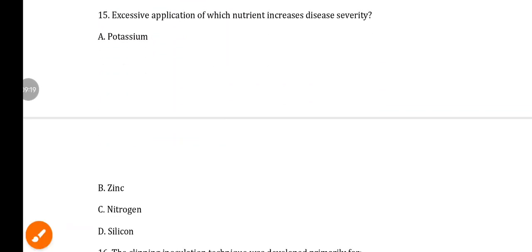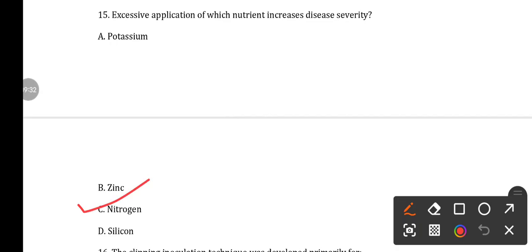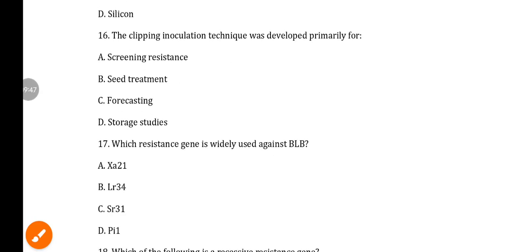Next, question number 15. Excessive application of which nutrient increases disease severity? So the options are A potassium, B zinc, C nitrogen, D silicon. So here the answer is nitrogen. As we all know, the excessive application of nitrogen leads to excessive vegetative growth, which favors various diseases, various foliar diseases.